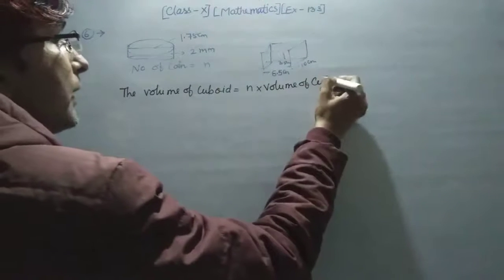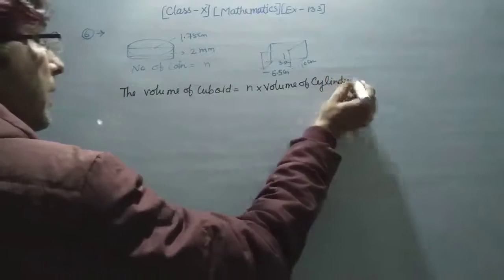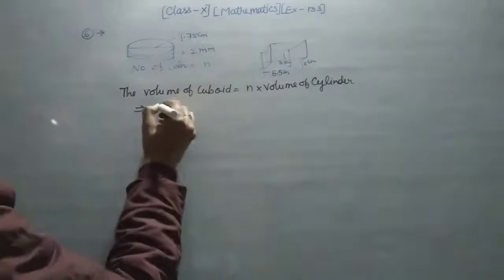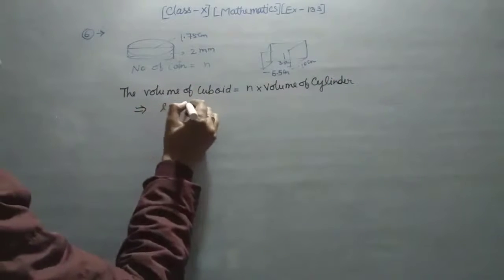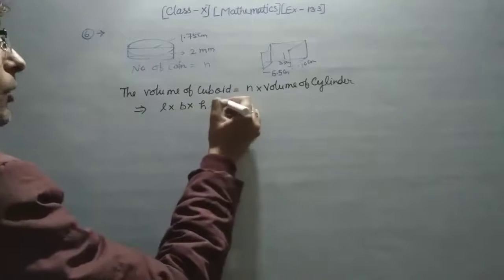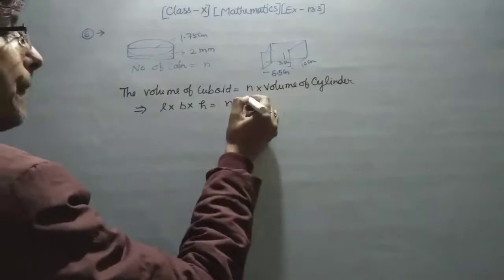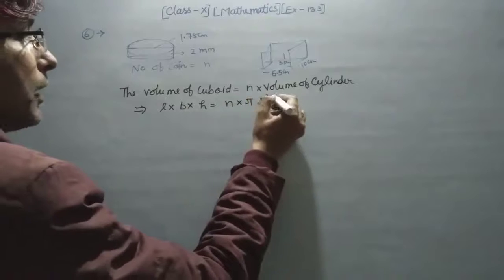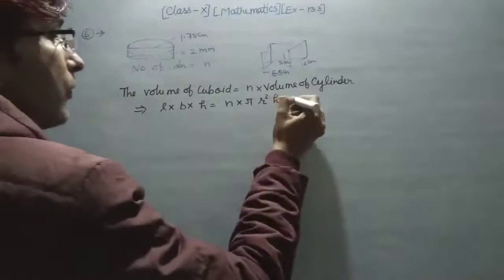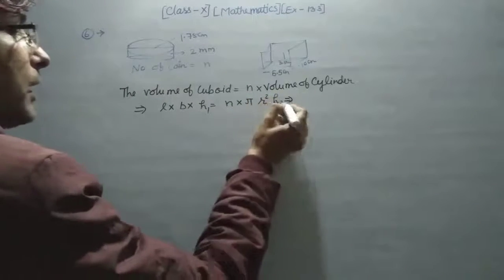That's why we have to write here the cylinder. So you have to put the value L into B into H is equal to N into pi R square H, and put the value of those things. Here we have to write H1 and H2.